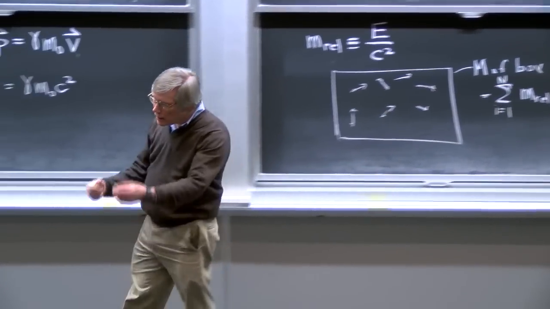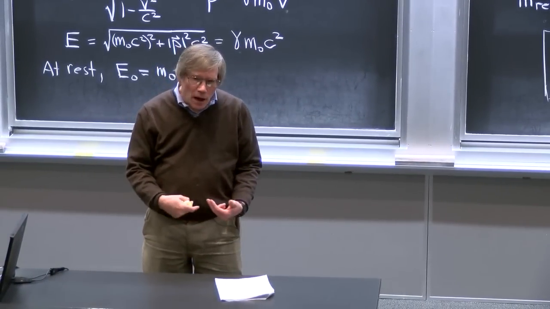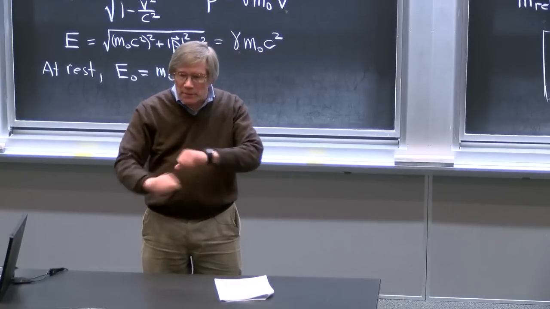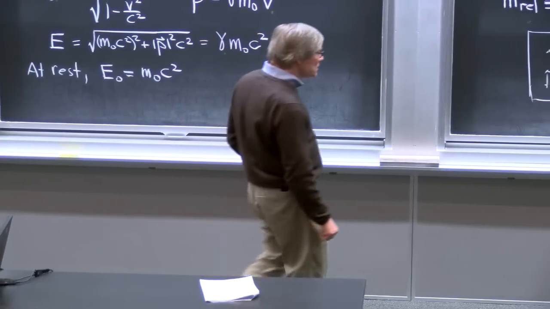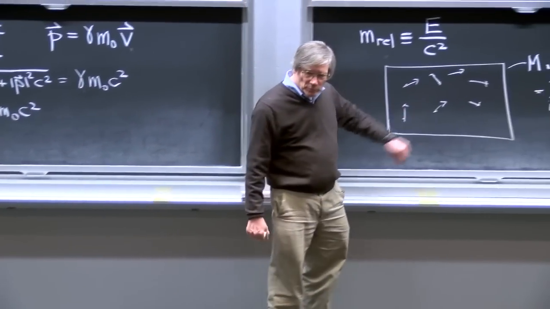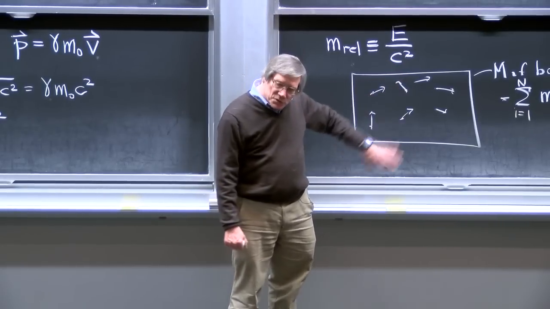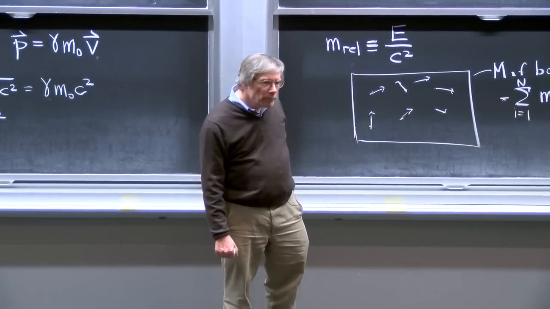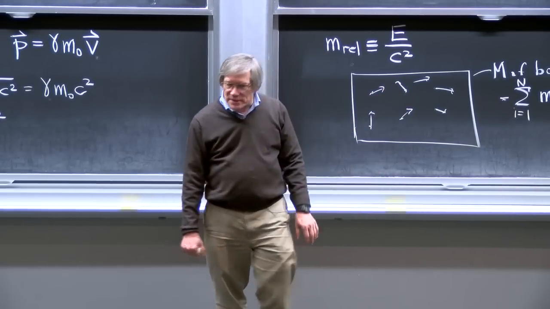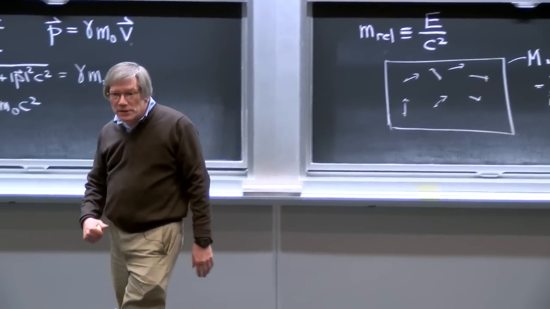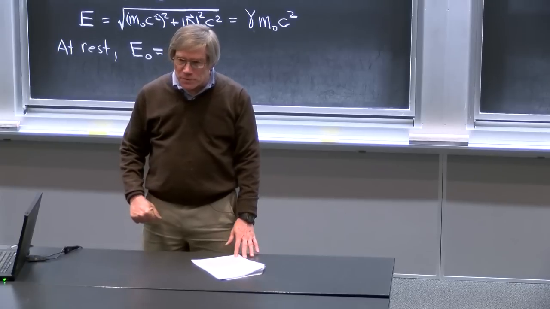And the anisotropy of the metric that any one particle would generate would be cancelled by averaging or summing over all the particles going every which direction, so that on average the velocity of the particles inside the box is 0. So this relativistic mass, when you're talking about a gas, really is the mass per particle, and if you divide that by the volume, you really do get the mass density, which is the relevant mass density in terms of talking about how this matter would generate gravitational fields.